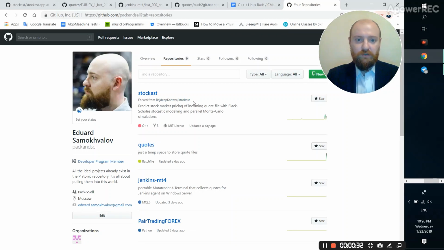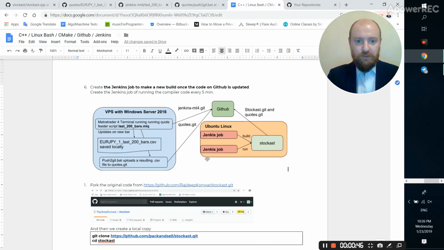It uses two quite sophisticated algorithms called Black-Scholes and Monte Carlo simulations. The interesting bit is that it also uses multiprocessing in the code so as to utilize all the power and do it more efficiently. The way my project is structured, it's split in 3 parts. I've got the repository for the quote storage, quotes.git. I've got the bit that does quote downloading using MetaTrader and the one that uploads it to the quote repository. And the third one is Stochast.git, which is actually the main project.